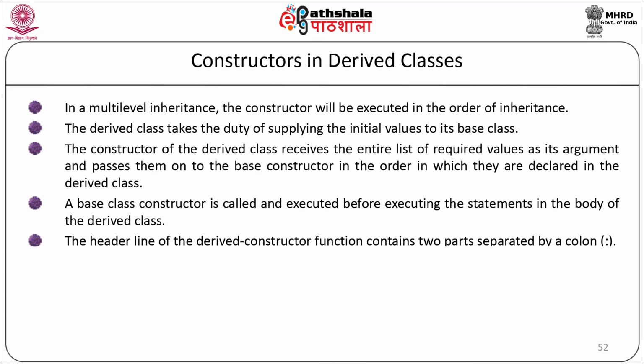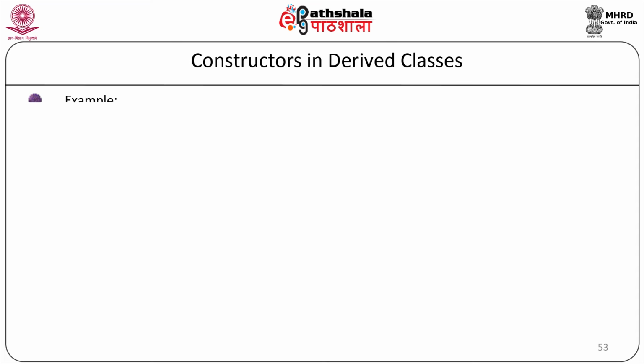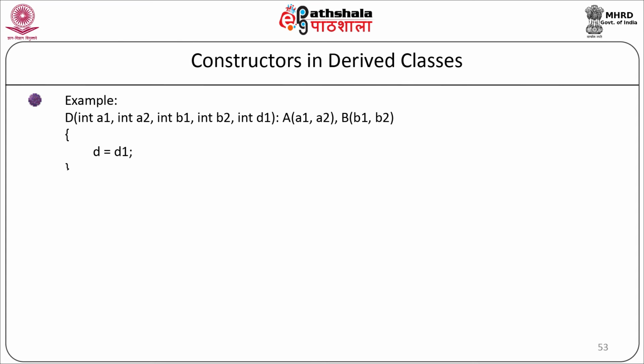The header line of the derived constructor function contains two parts separated by a colon. The first part provides the declaration of the arguments that are passed to the derived class constructor, and the second part lists the function calls to the base class. Example: the class initialization list, or how the constructor list is passed, we will see the example of that.